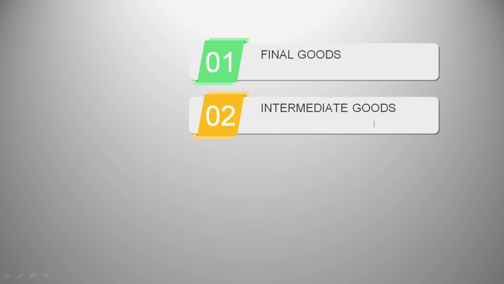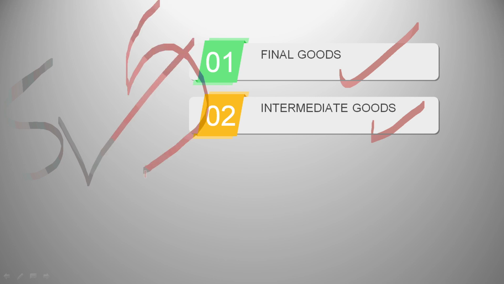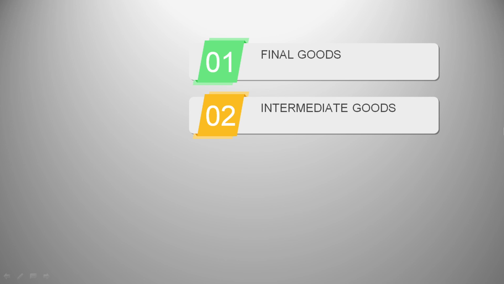So if in the estimation of national income we start counting intermediate goods also, then there will be double counting, because then we'll be counting the value of final goods twice. We'll be counting wood separately, chairs separately, so twice we'll count the value of that good. That's why intermediate goods are not added in the estimation of national income. And the expenditure that's incurred on buying intermediate goods is known as intermediate consumption or intermediate cost.